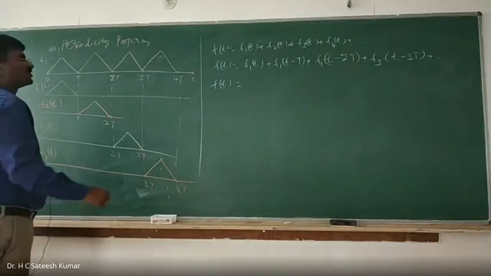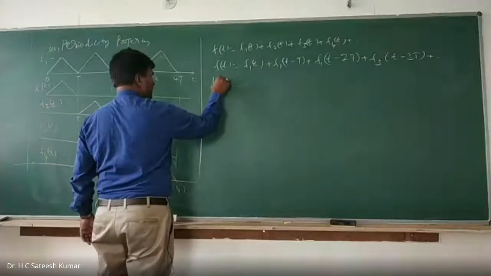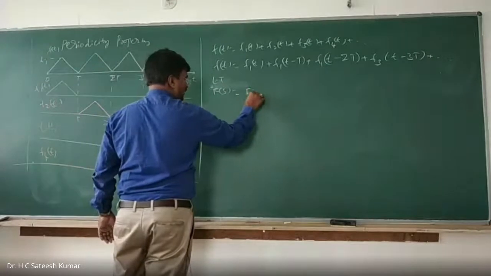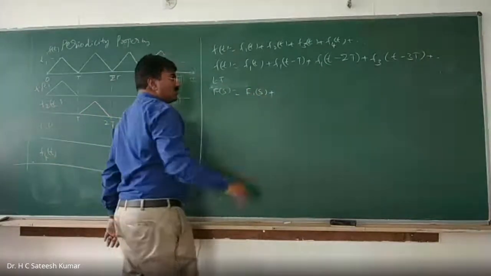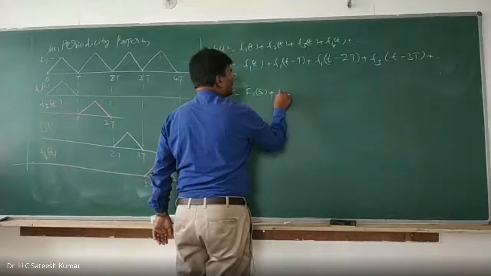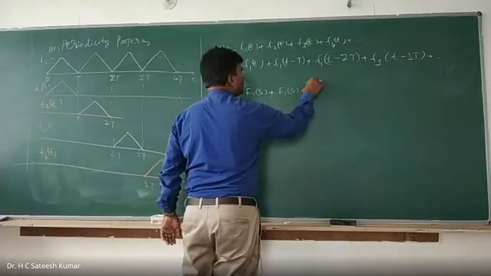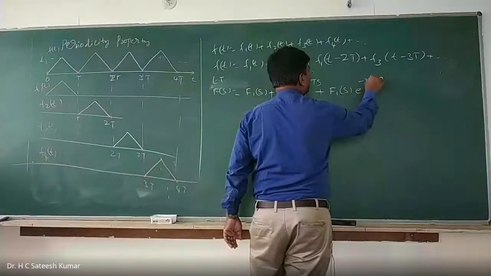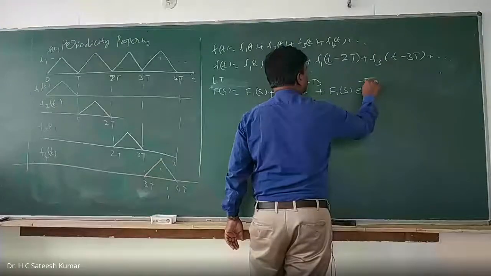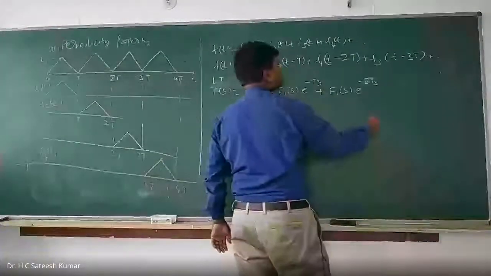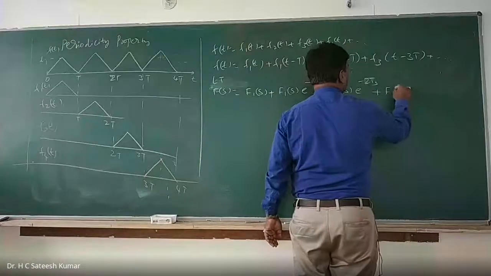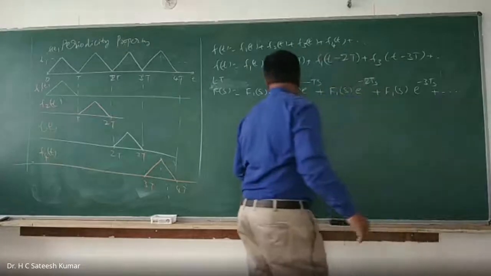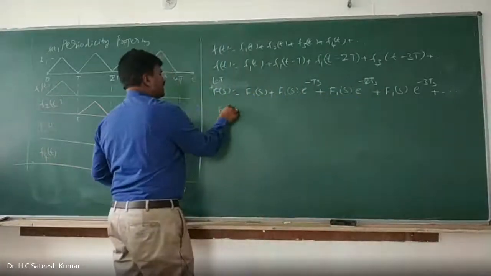Take the Laplace transformation of f of s. It is equal to f1 of s plus the shifted versions: f1 of s into e to the power of minus ts, plus f1 of s into e to the power of minus 2ts, plus f1 of s into e to the power of minus 3ts, and so on. You'll get this. So therefore, we can write F of s as equal to what?